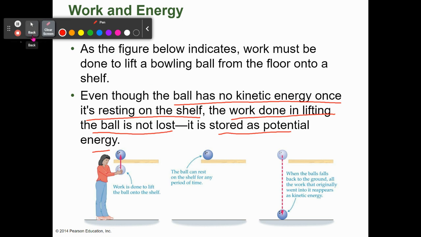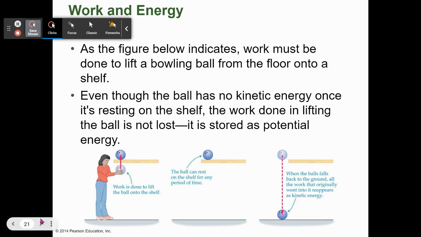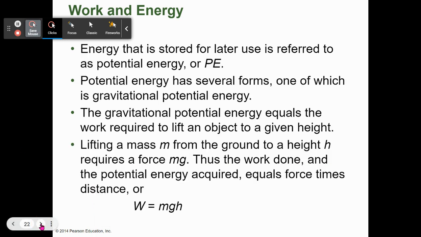And the amount of potential energy is determined by its position, how high above the ground it is. Energy stored for later, we call potential energy. It has several forms.